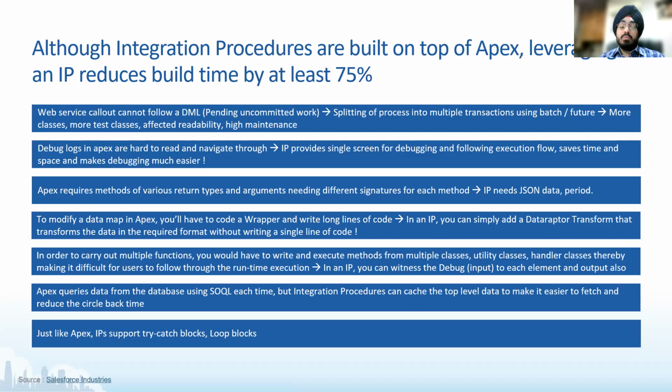Now, one more very important property that makes IP a very powerful tool is caching. People who have worked on UI or on JavaScript know that, or even in Salesforce, I mean, that heap size could be a problem, right? Heap size is a governor limit that you got to stay within, and sometimes data gets too much. So IPs provide you that ability to cache the top level data, so that the calls that you make are not to the database, they are directly to the cache, and you can fetch that data quickly and easily. So IPs offer you that caching capability just with the help of point and click, nothing else required.